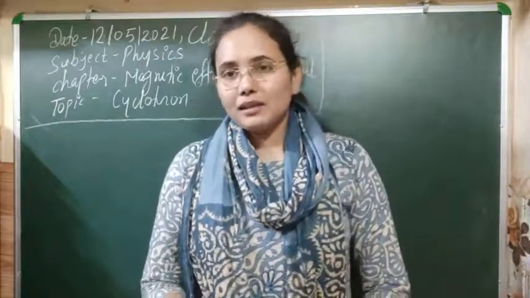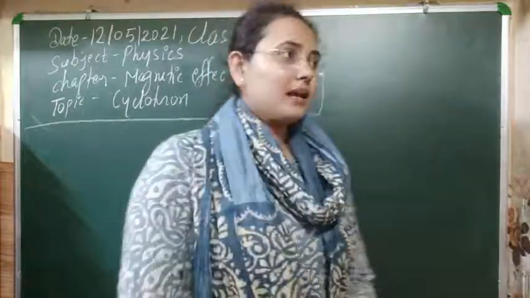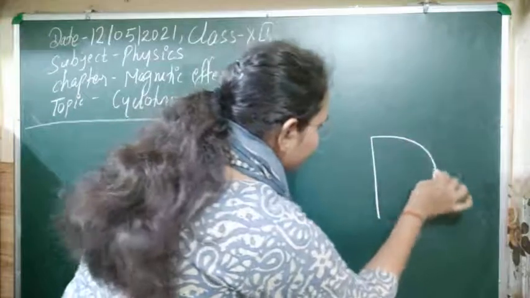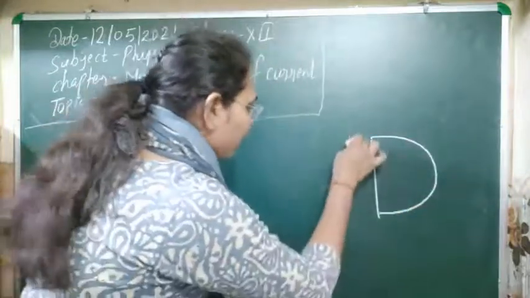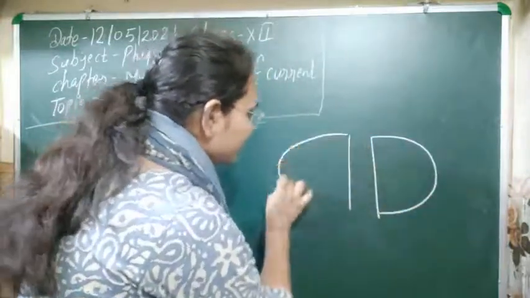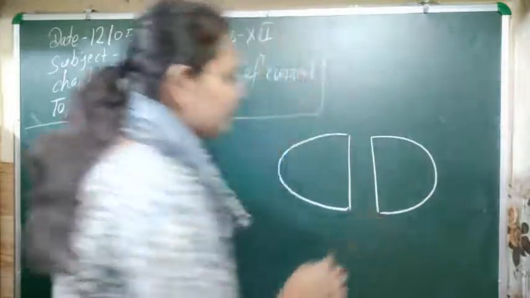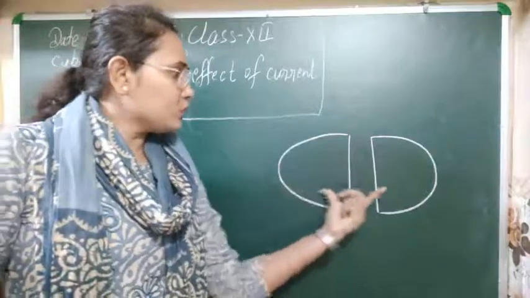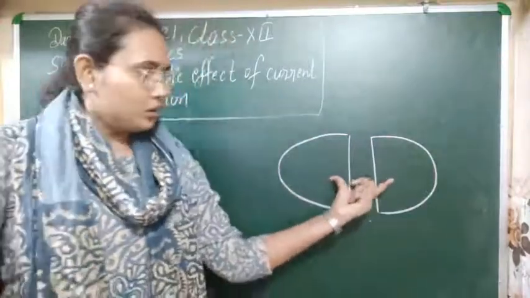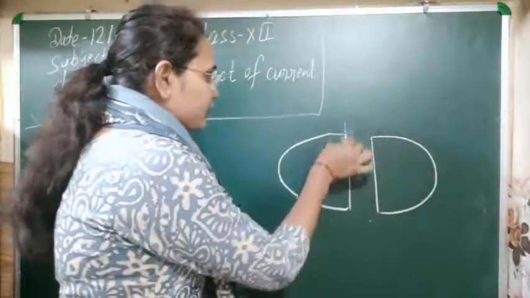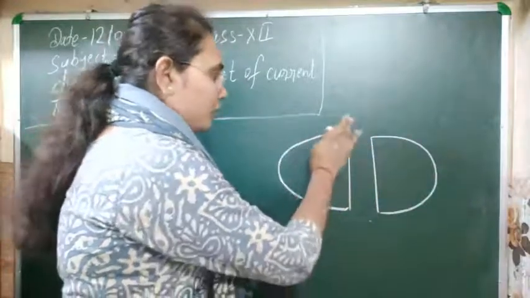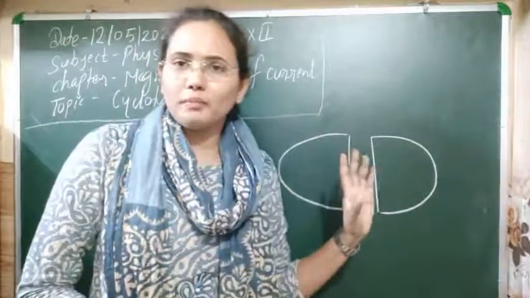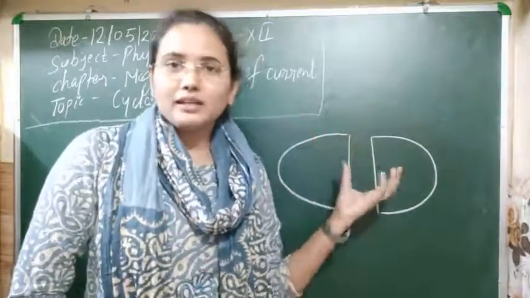They are called Ds because the shape is like the letter D. You can see such kind of two hollow cylindrical metallic things we have. So these two are called Ds here. These are hollow metallic cylindrical Ds here.